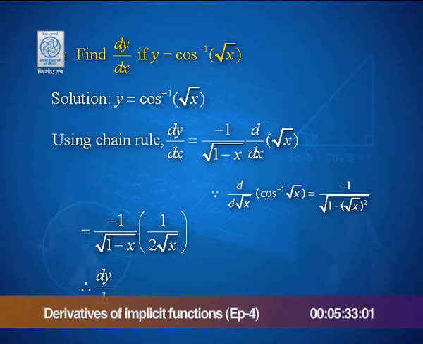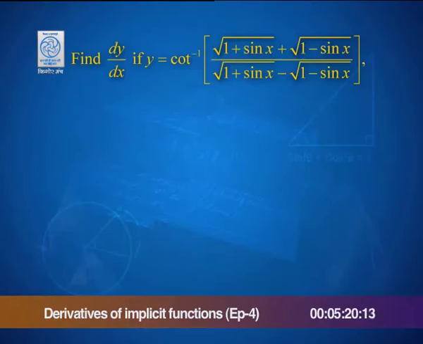That gives you the derivative of y with respect to x as minus 1 by 2 root x into root of 1 minus x. Let us take another question. Find dy by dx if y is equal to cot inverse of (root of 1 plus sin x plus root of 1 minus sin x) by (root of 1 plus sin x minus root of 1 minus sin x), where x is between 0 and pi by 2.